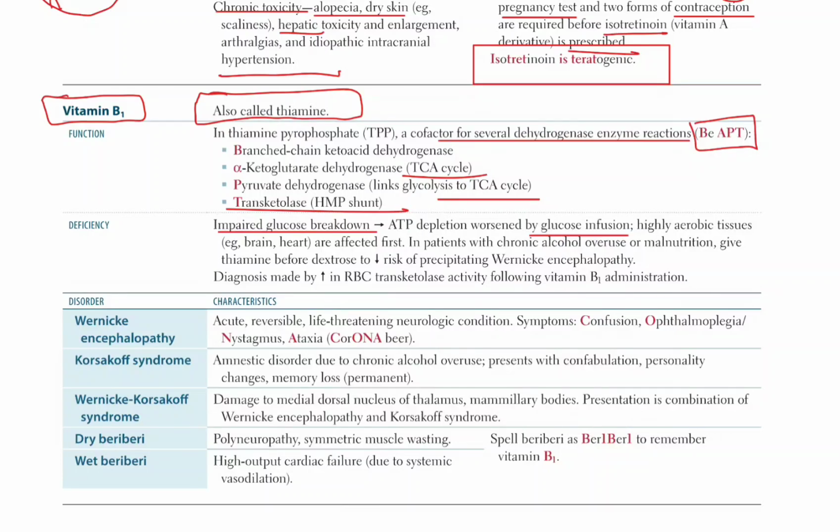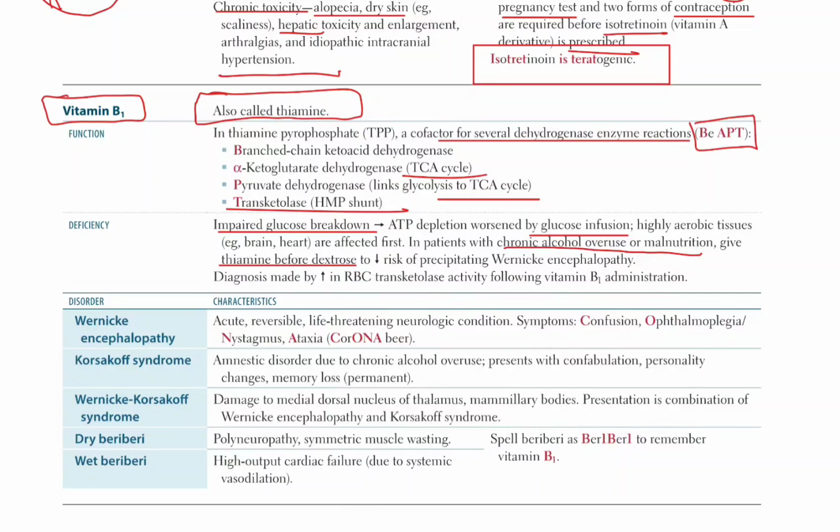In patients with chronic alcohol overuse or malnutrition, give thiamine before dextrose. So if the patient is a chronic alcohol abuser or malnourished, we give thiamine before dextrose to decrease the risk of precipitating Wernicke-Korsakoff.